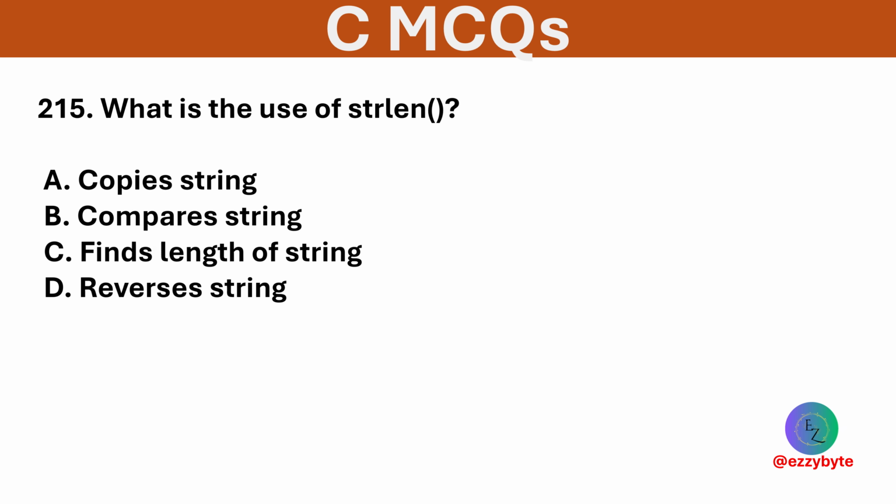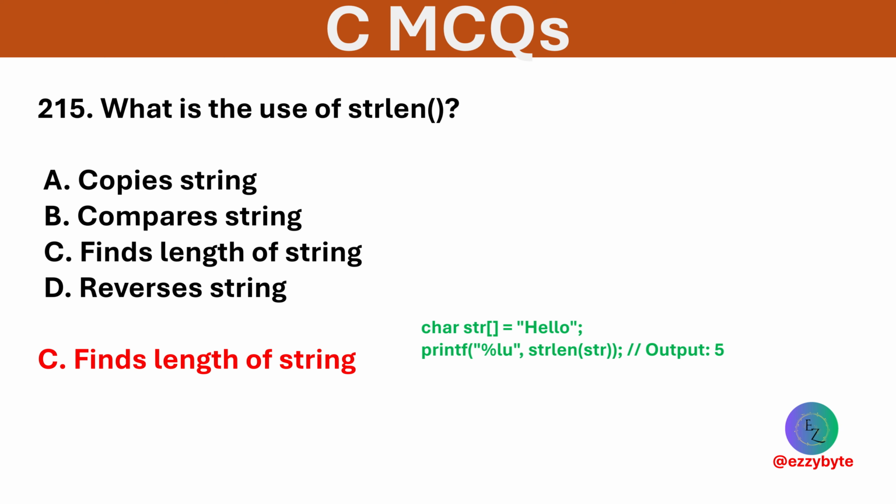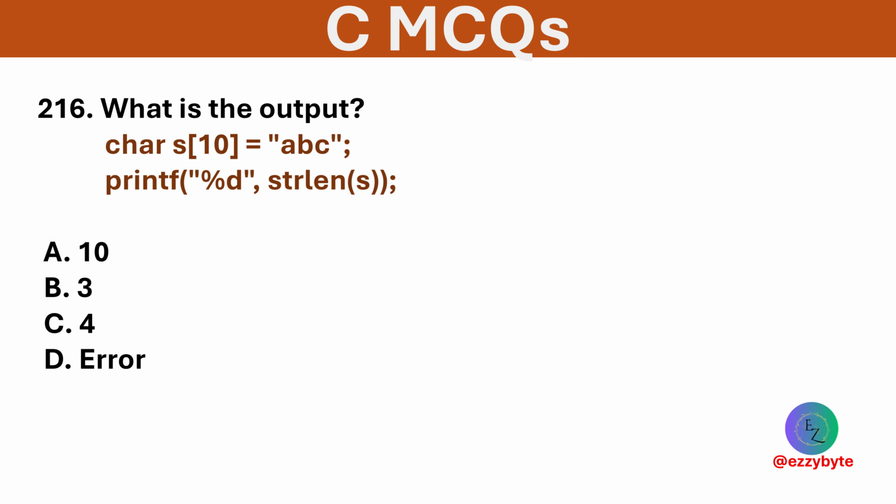What is the use of the strlen function? Options are copies string, compares string, finds length of a string, and reverses string. Option C is correct. strlen returns the number of characters before null. What is the output of the following code? Options are 10, 3, 4, and error. Option B is correct. ABC has 3 characters. strlen returns 3.